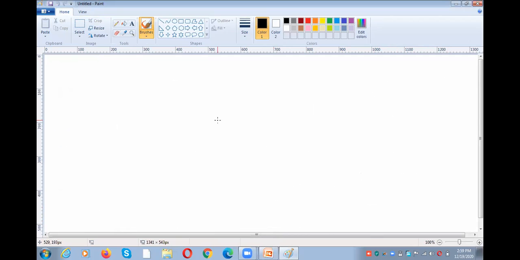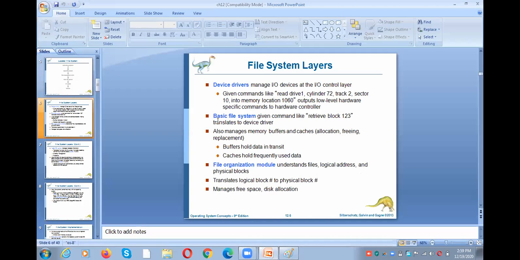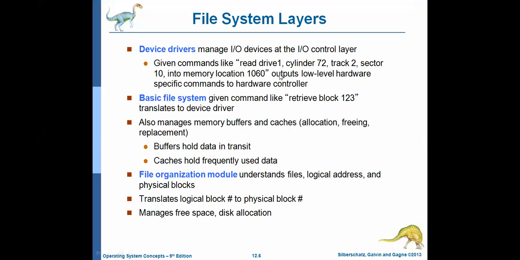That is about the layered architecture. And next, I already told you about device drivers. Device drivers manage the IO devices. So observe here, given a command like read drive 1 cylinder 72 or track 2 sector 10 into memory location 1060. So it may be a command. What will the device driver do? Follow the cursor please.